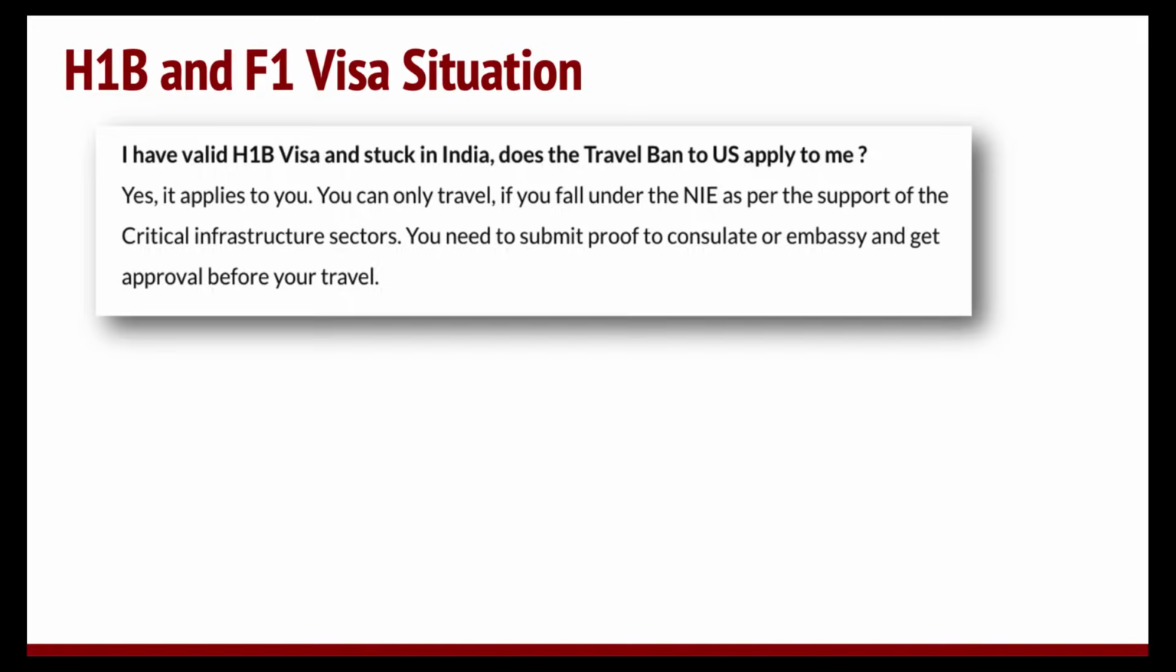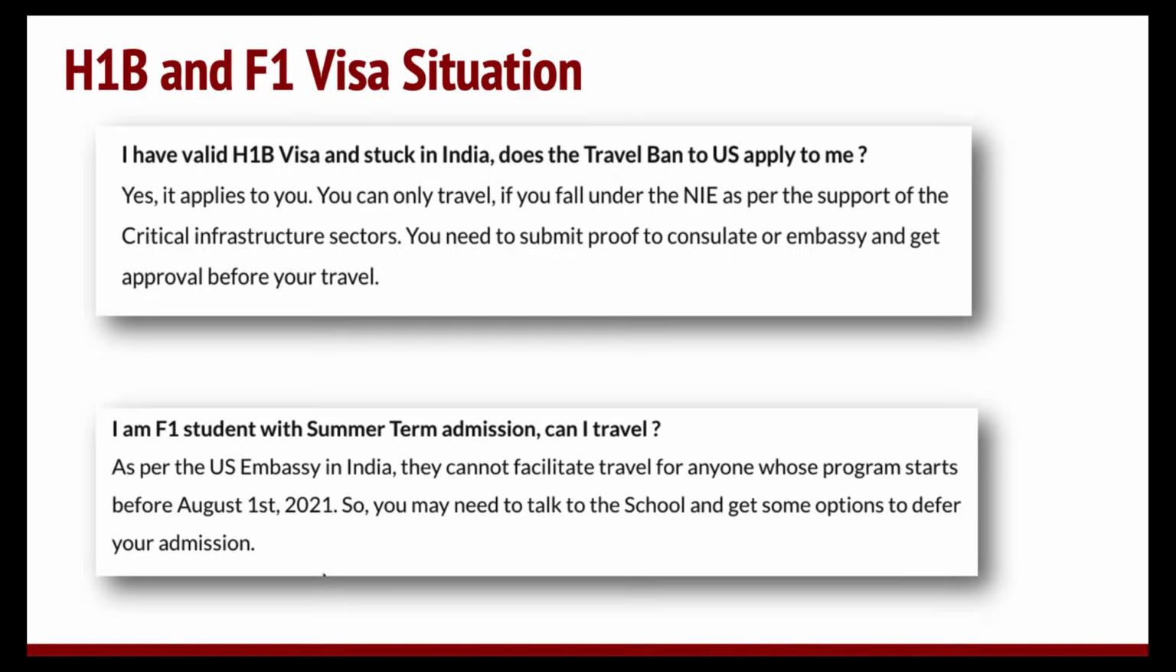And you can only travel if you follow under NIE, and you need to be supporting critical infrastructure sectors. And there are about 16 of them, and you need to submit proof that you are part of that and you're supporting. So you need your employer letter or other proof that tells that you are part of that. Yeah. So very, very important. So the only exception to this is if your kid is under 21 and a US citizen or a green card holder. Yeah.